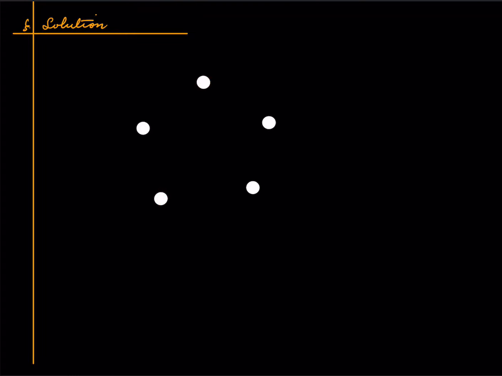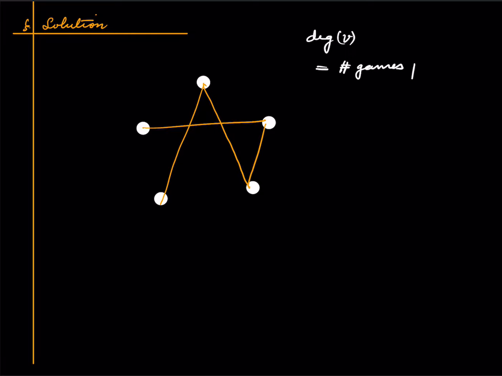So the graph could look complicated. It could be just a complete graph, where every vertex is connected with every other vertex, or it could be something like this. And you can see that here you can find two vertices which have the exact same degree, meaning that these two teams have played the same number of games. So the connection that one has to make is that the degree of any vertex is the number of games played up until that point by the team represented by the vertex V.